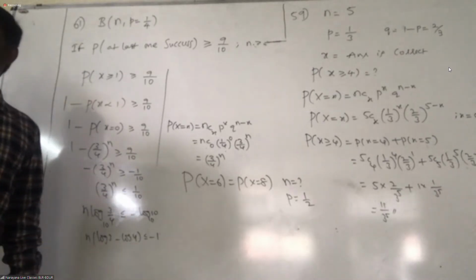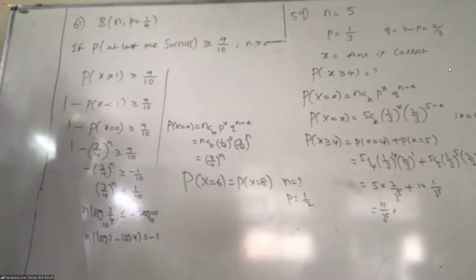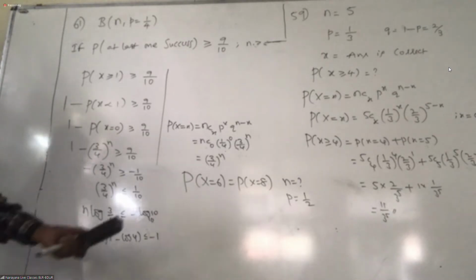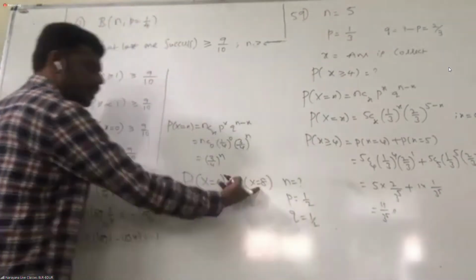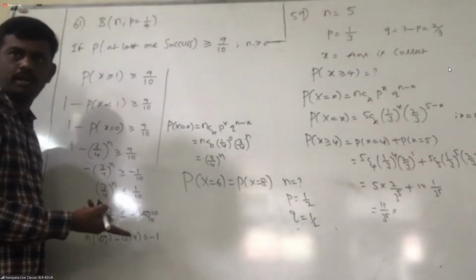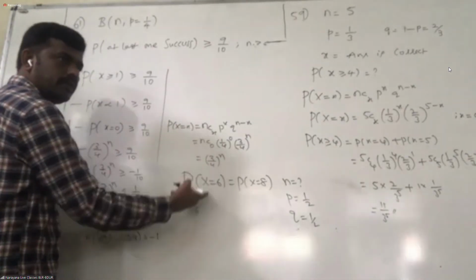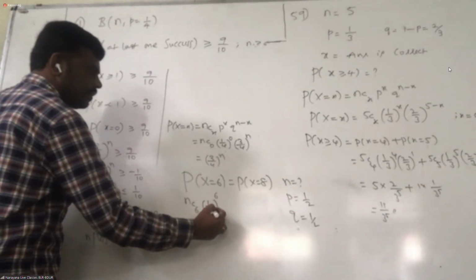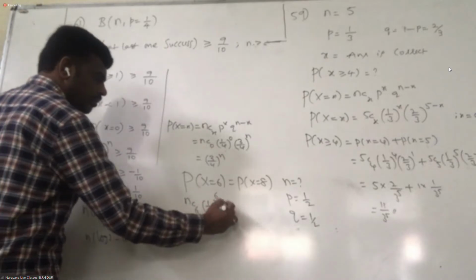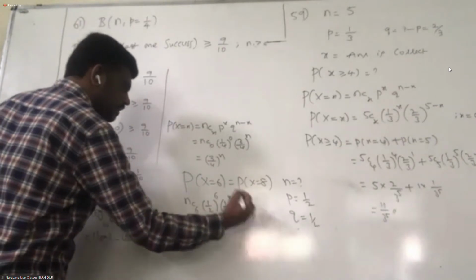And what is the success? Getting heads. How many heads? 8 or 10 or later. Success is the number of heads. What is the probability of getting one head when you toss a coin once? Q equal to 1 by 2. Then x you know already. Then what else you don't know? n, no. What is the formula? Same thing. nC6 into 1 by 2 whole power 6 into 1 by 2 whole power n minus 6 is equal to, that is this side.